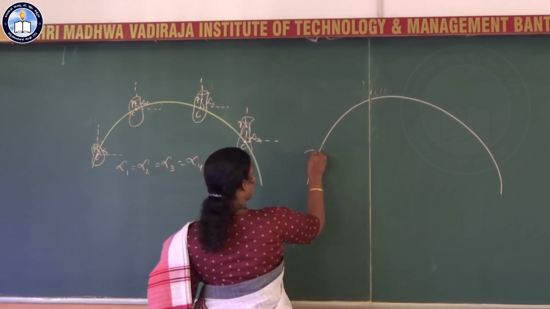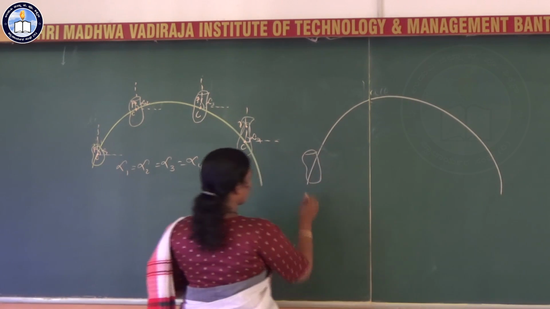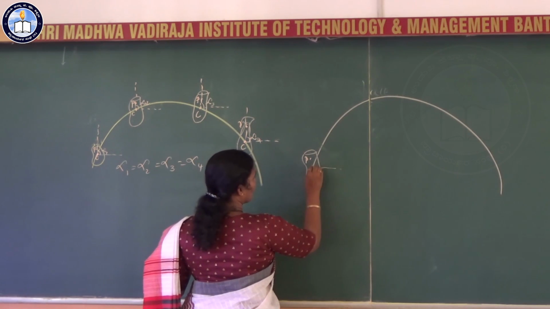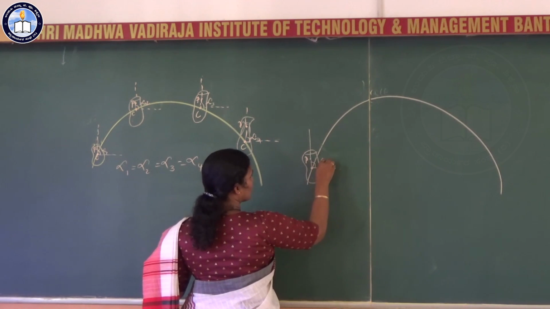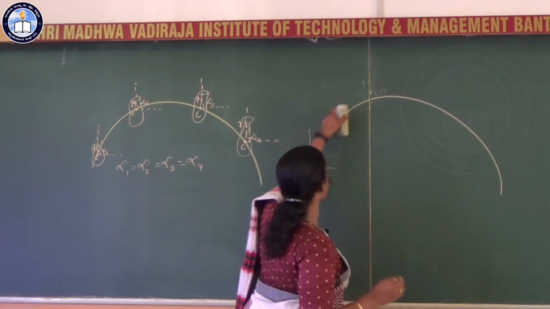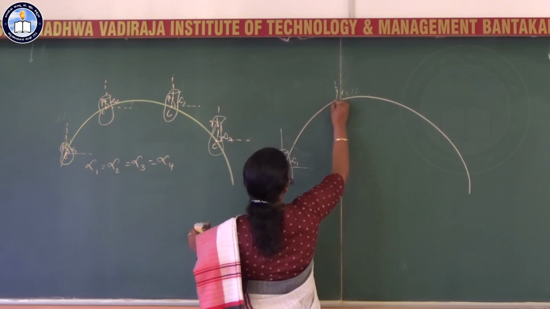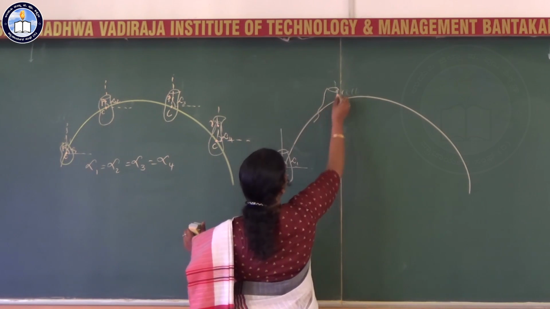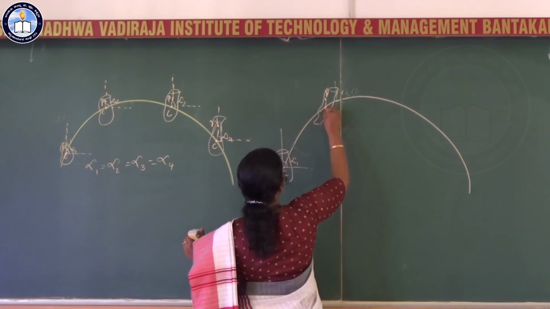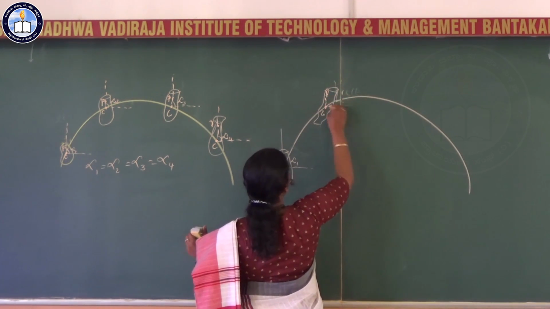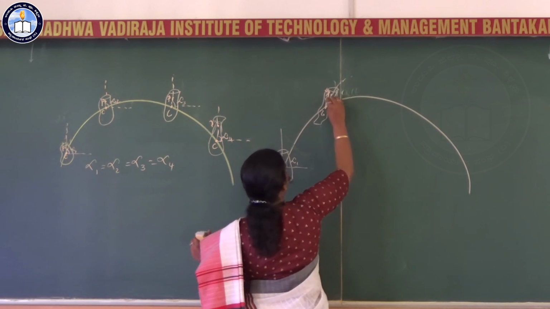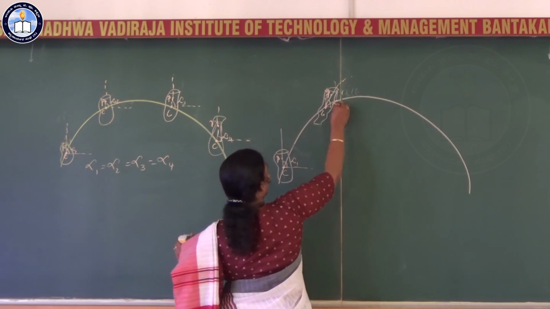So what happens here? Point P, center of mass, okay, angle, this is alpha 1. When it goes from here to here, yeah, this is your alpha 2.